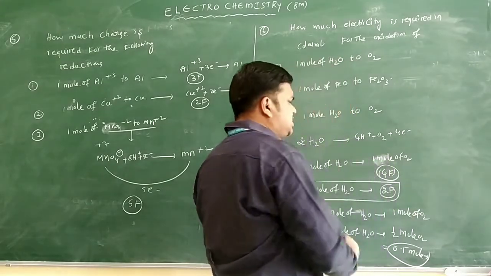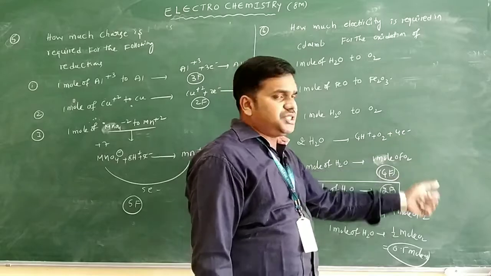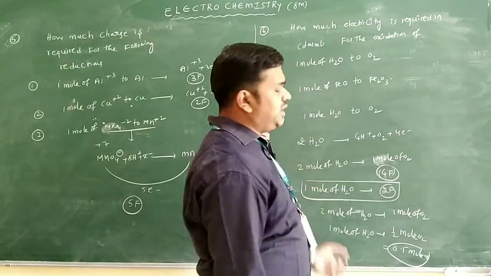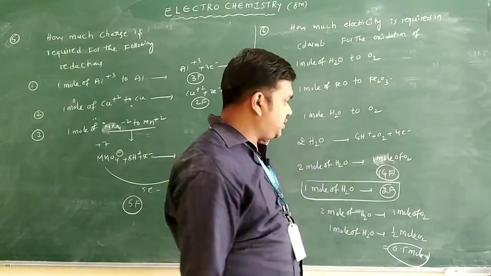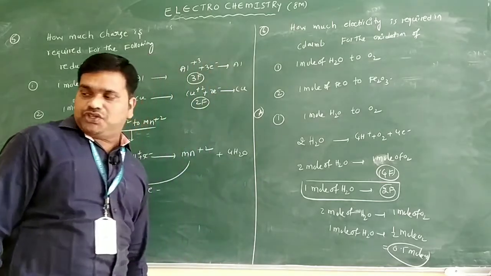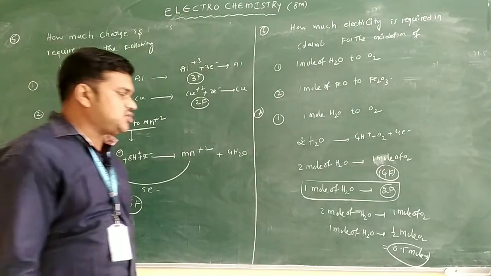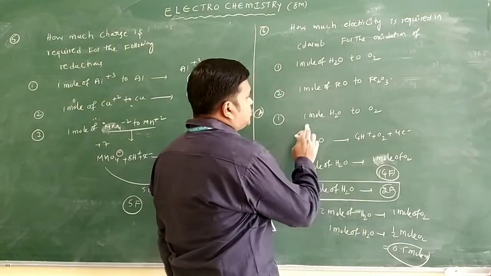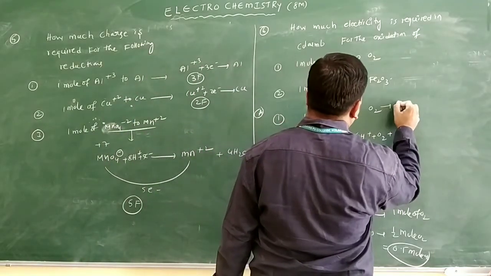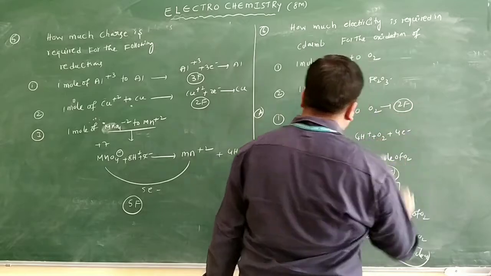A direct question you can see. 2 moles of H2O requires 4 moles, so 1 mole requires 2 farads of electricity. So what is your answer? 1 mole of H2O requires how many farads? 2 farads only. It means 1 mole of H2O to give O2 requires 2 farads. 2 farads is the answer only.